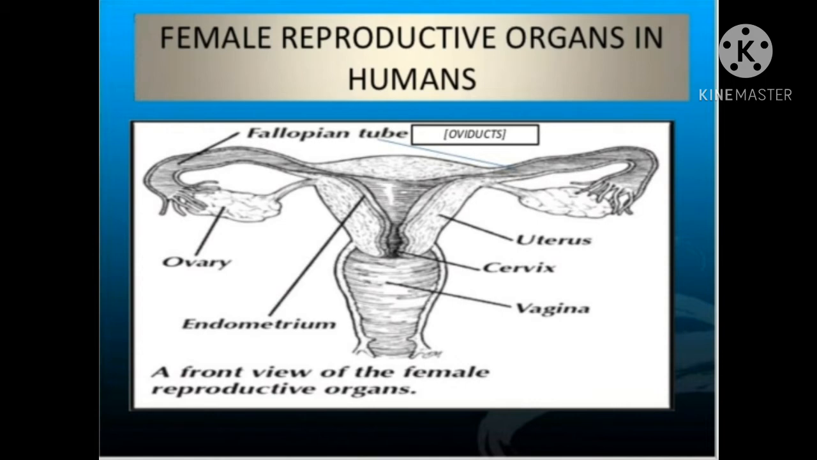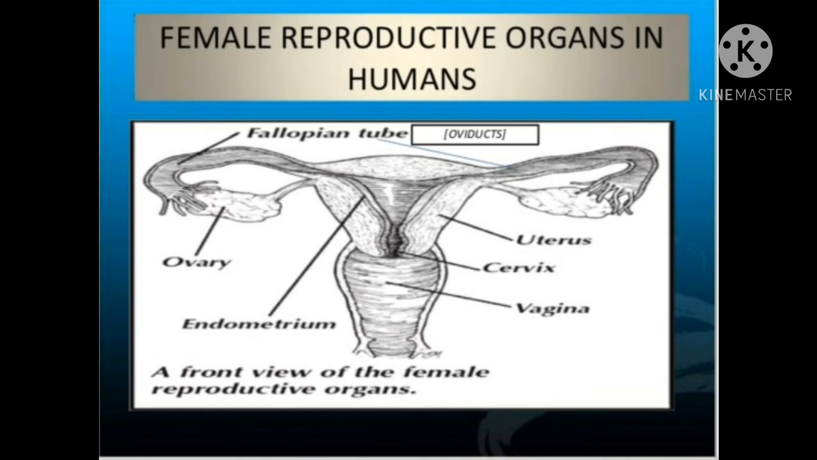Now, reproductive organs of the human female. These consist of ovaries. There are 2 ovaries which are situated in the abdominal cavity, and these produce one mature ovum each after every 4 weeks. Oviduct is also called fallopian tube. It is a thin and coiled muscular tube which joins the uterus and the ovary. It passes the ova into the uterus by its ciliary action.